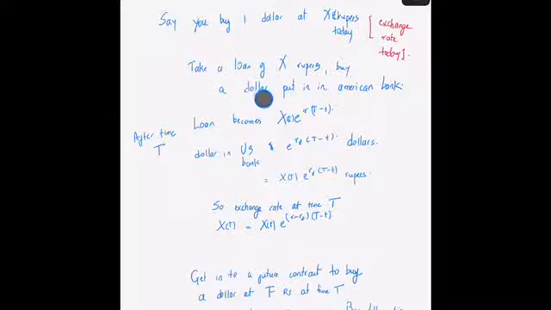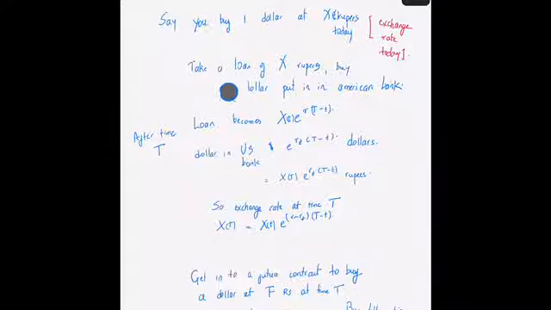Now how you actually do it, because you're sitting in India, how are you going to put that in the American bank? There might be various ways this could be accomplished. Maybe you have a friend in America who, assuming that you have bought a dollar, takes his own dollar and puts it in the bank, etc. These are practical issues of how these kinds of arguments could be done. I'm not in the market, but I could just tell you that this is a possibility. Because when we are talking about no arbitrage arguments, you look at all possibilities where you could be making a free, risk-free profit.